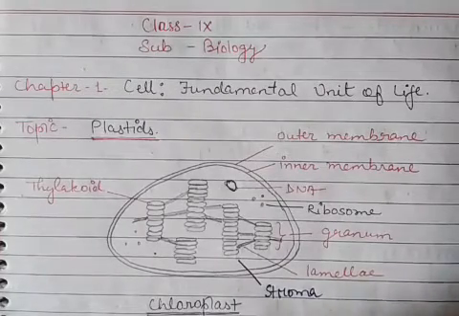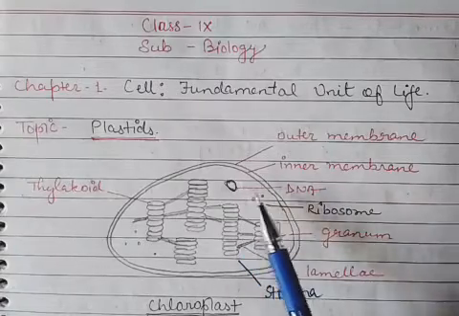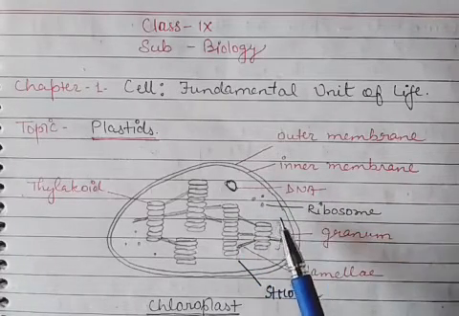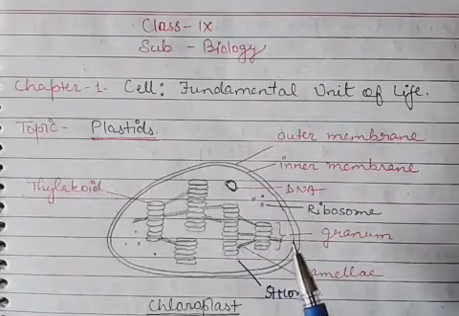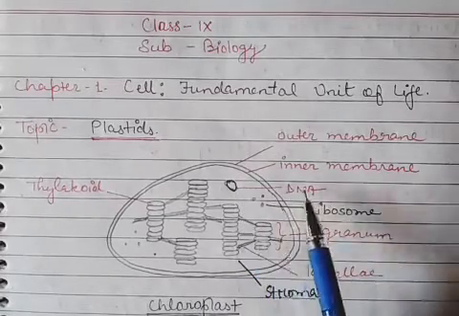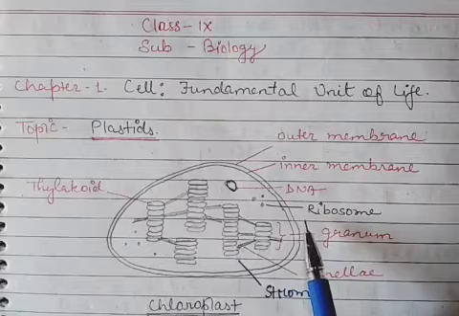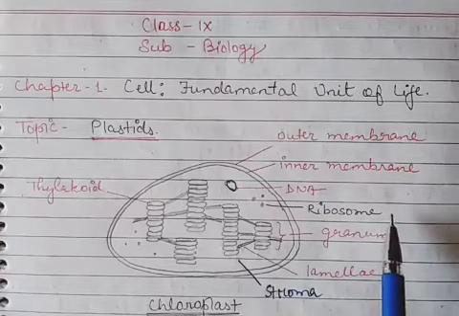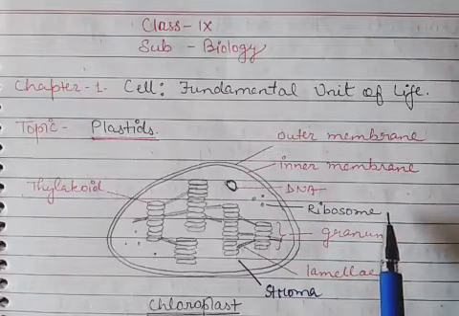In that stroma you can see there is a circular DNA. As you know, the plastid has its own genetic material, and along with DNA you can also see the presence of ribosome, means plastids also have ribosome.